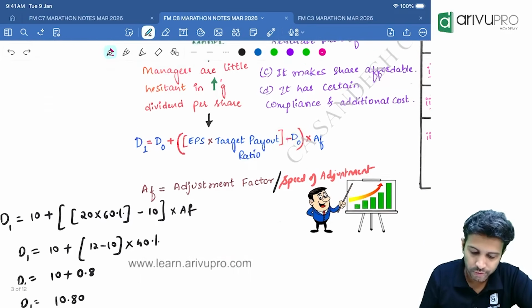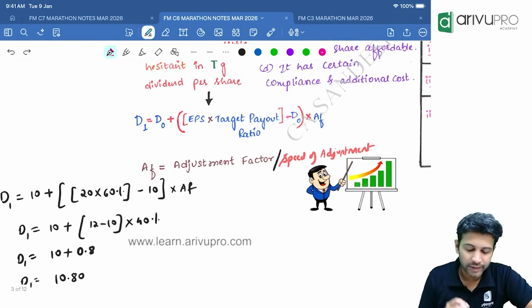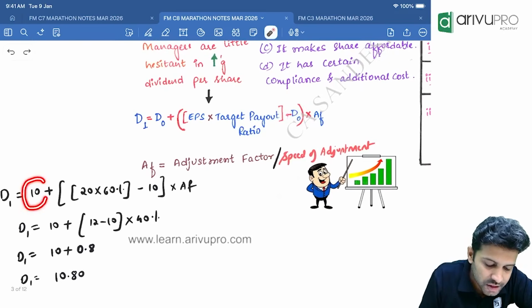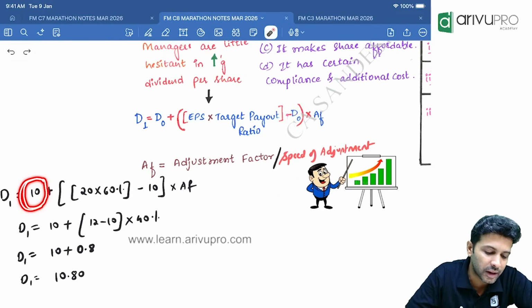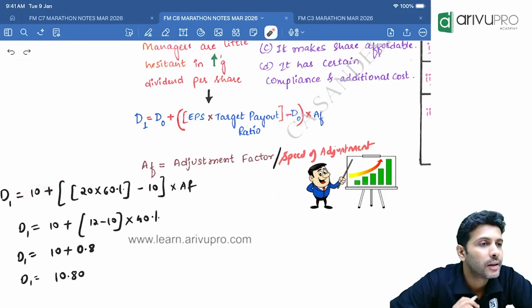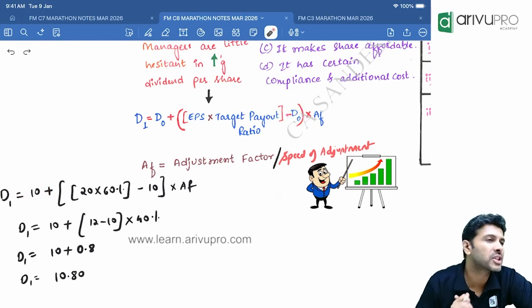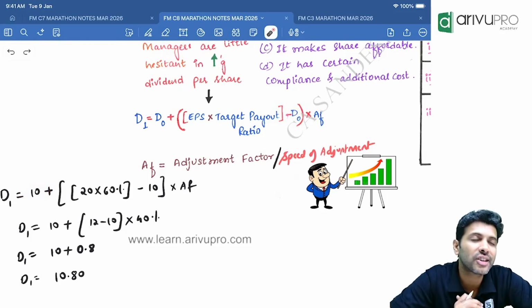So how does this formula work? Let us say last year the company has paid a dividend of 10 rupees. This year, the company is targeting to pay 60% of EPS as dividend.